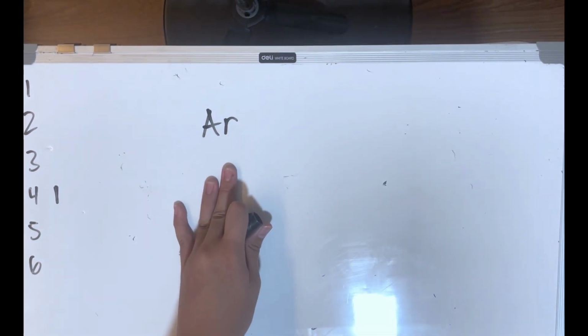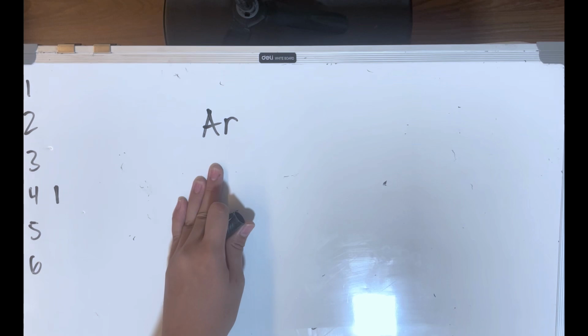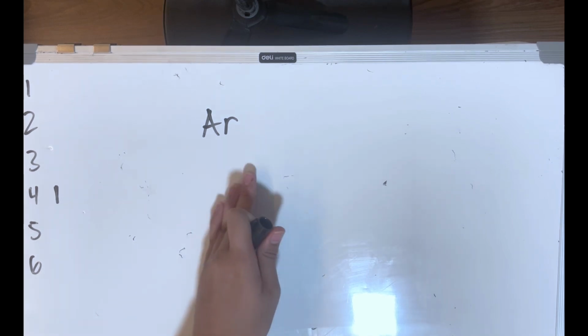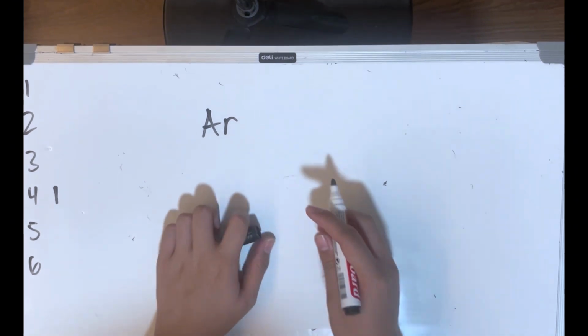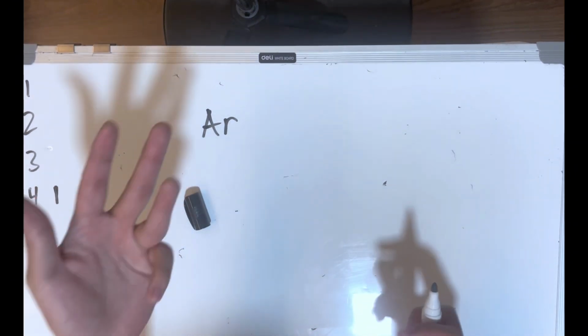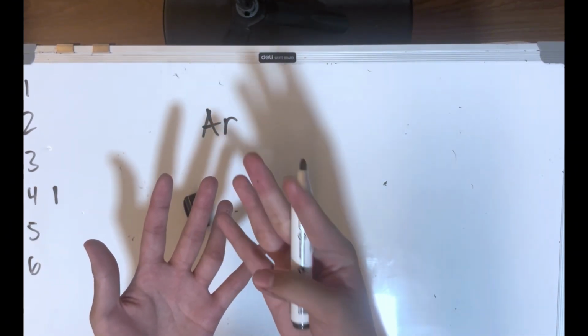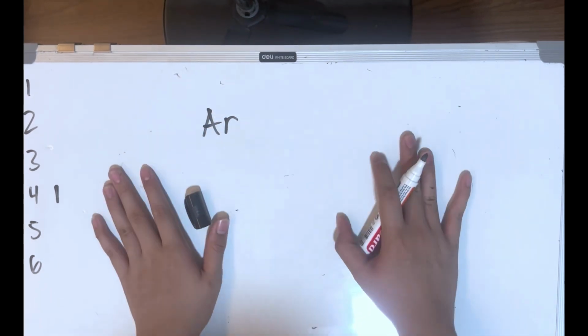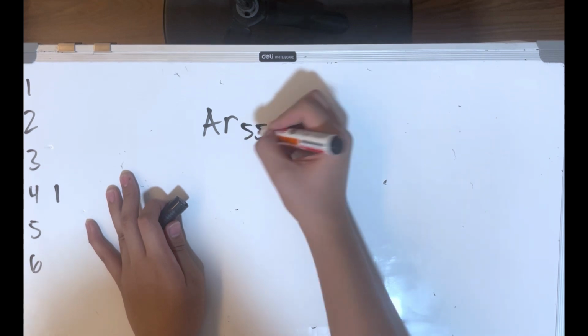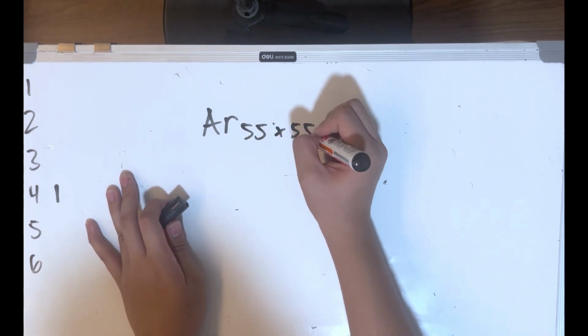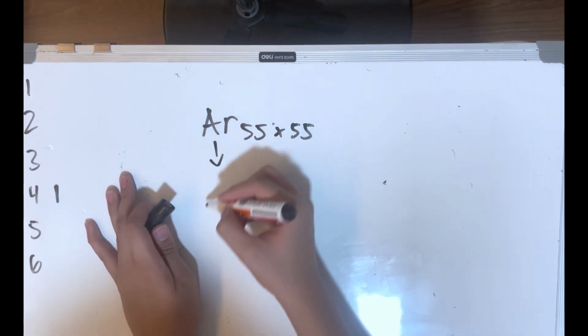Now, what is the number for argon? I wish I could answer that, but the only thing that I need right now is your number. So, if we count hydrogen, helium, lithium, United States, Canada, Mexico, Panama, Haiti, Jamaica, Peru, I'm going to cut you the time. It's 55 times 55. But what do we know about argon?